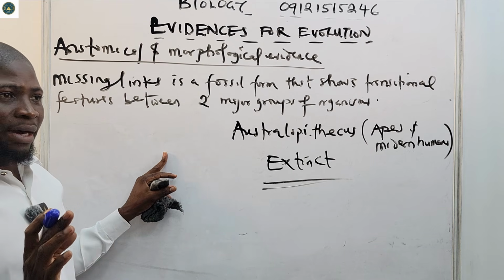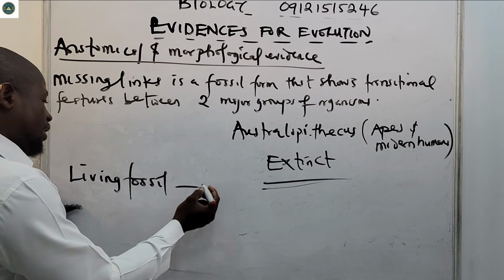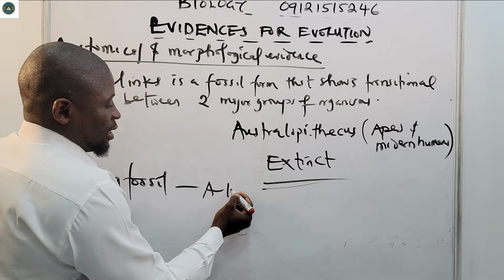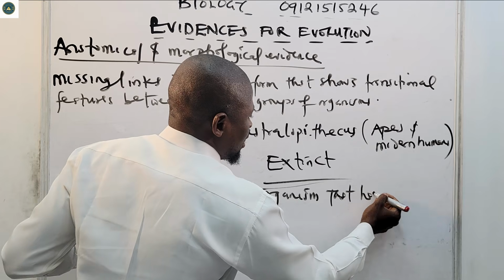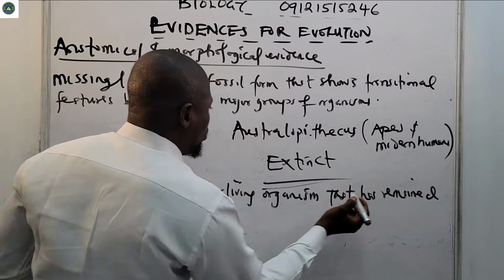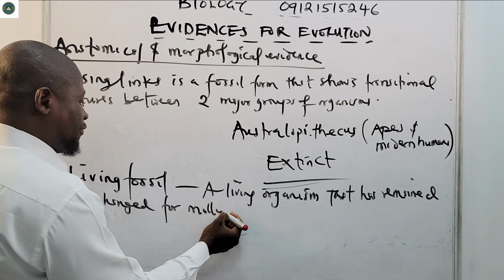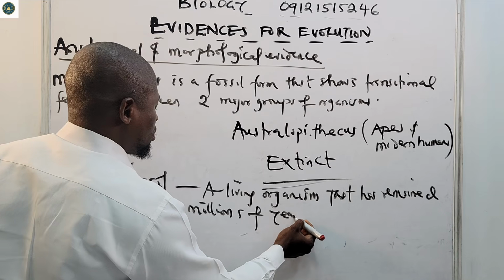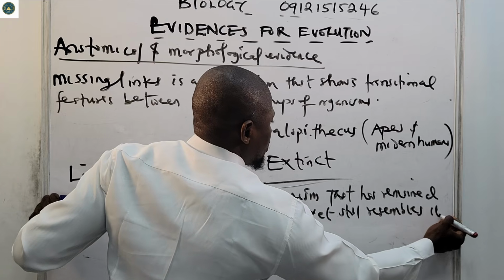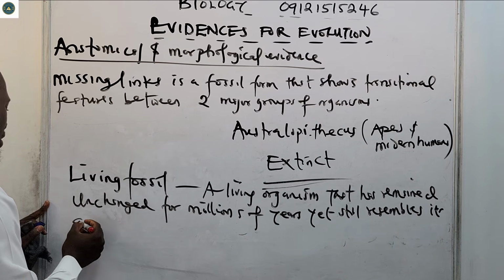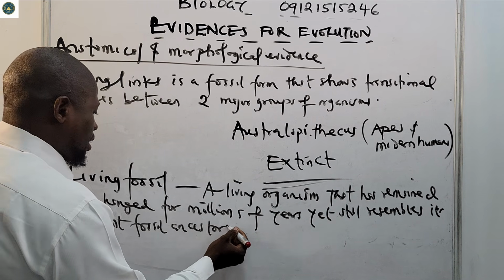Also, you're supposed to learn about the living fossil. This living fossil is a living organism that has remained unchanged for millions of years, yet still resembles its ancient fossil ancestors.